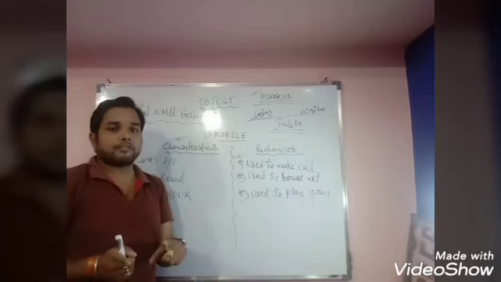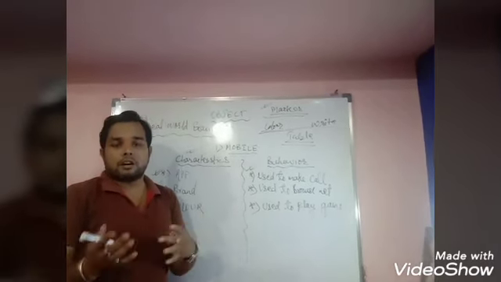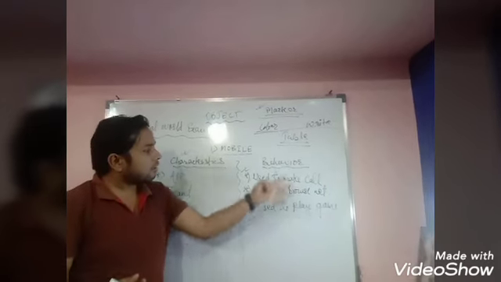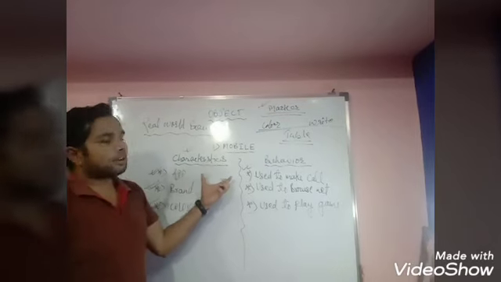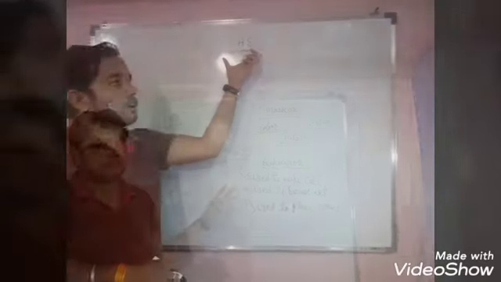And what was the behavior of the table? It is used to keep books, it is used to keep computer systems. So these are called behavior of the table. So these all are called real world examples, that what is an object and what are the real world examples. The next topic is class.